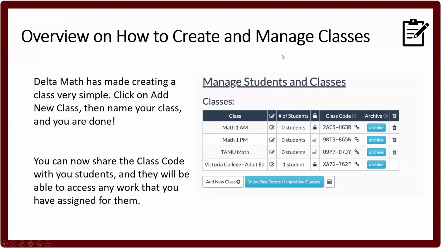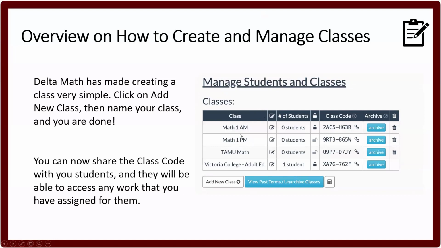So before showing you on Delta Math how to create and manage a class, I just want to go ahead and do an overview on how to create and manage a class. Delta Math has made this process very simple, and all you have to do is just add a new class, then name your class, and you're done. And this is what it'll look like here.